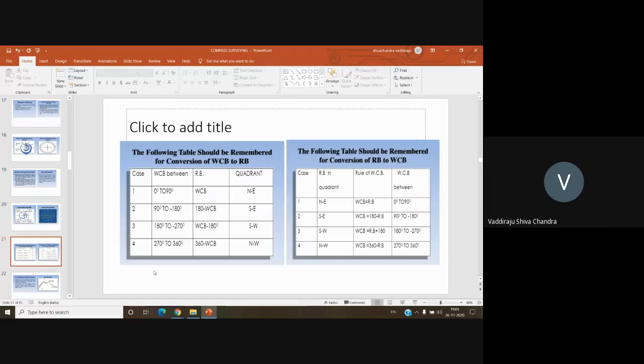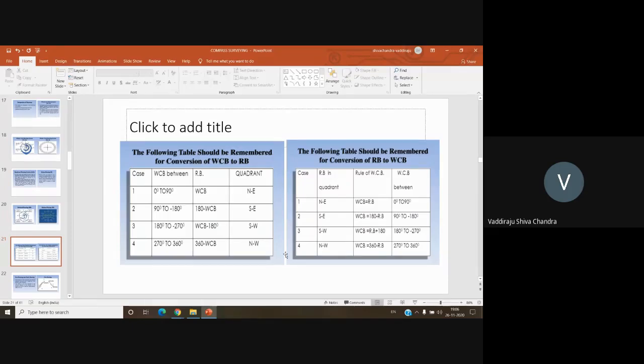But anyway, keep this table also in mind. If the whole circle bearing is from 0 to 90 degrees, the reduced bearing will be the same, but the quadrant you need to mention as northeast. Suppose the whole circle bearing is 70 degrees, how do we represent its quadrantal bearing? North 70 degrees east. If the whole circle bearing is from 90 to 180, the reduced bearing is 180 minus whole circle bearing, and the quadrant is southeast. Similarly, 180 to 270, WCB minus 180, southwest. 270 to 360, the reduced bearing is 360 minus whole circle bearing, quadrant is northwest.